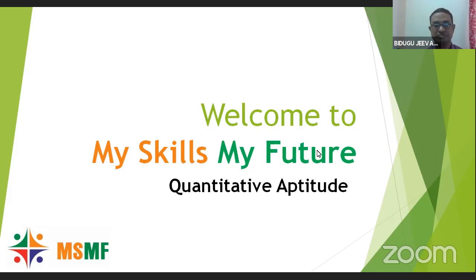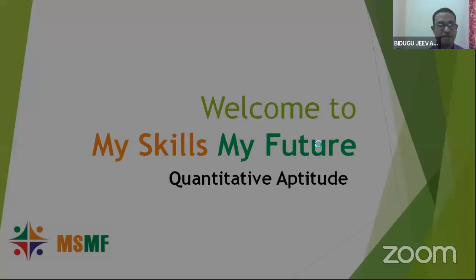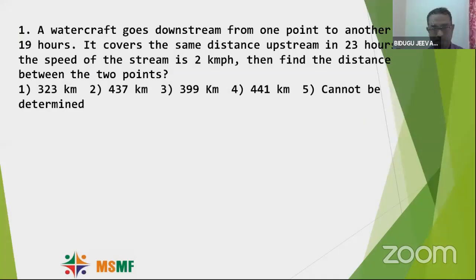My first question is, a watercraft goes downstream from one point to another in 19 hours. It covers the same distance upstream in 23 hours. If the speed of the stream is 2 kilometers, find the distance between the 2 points.